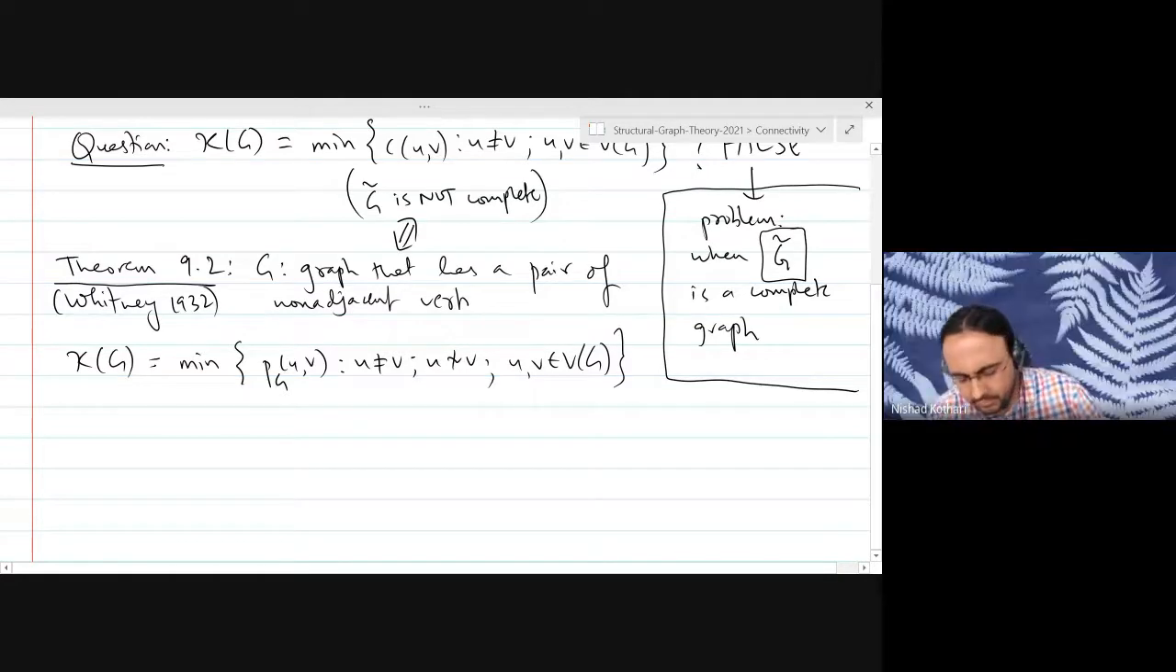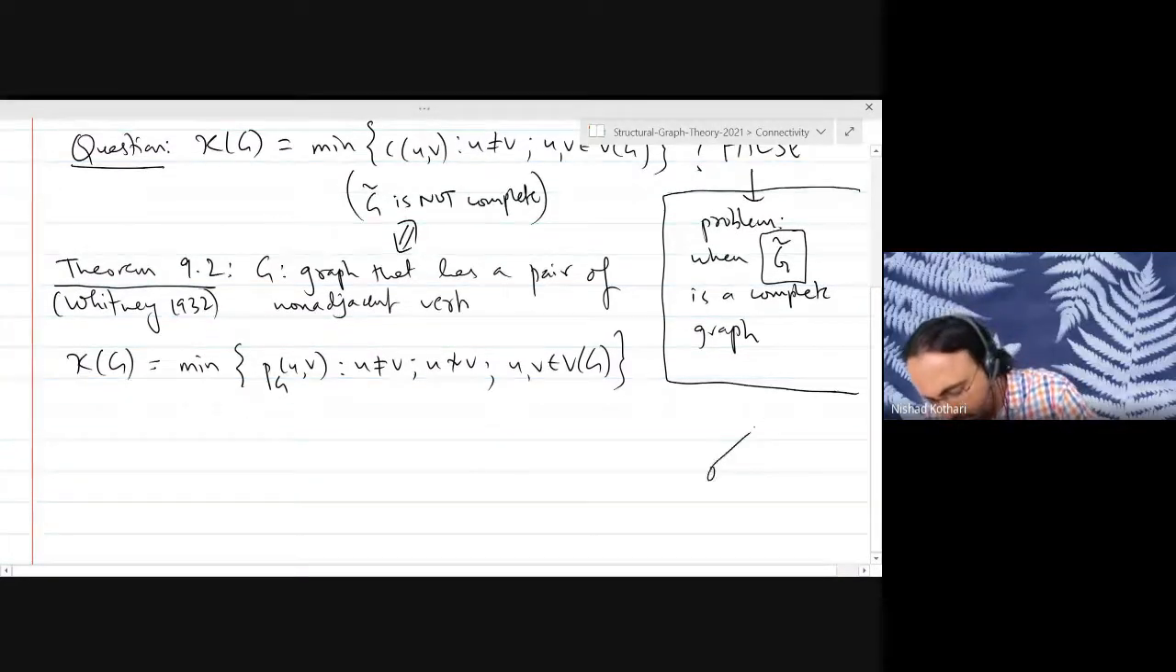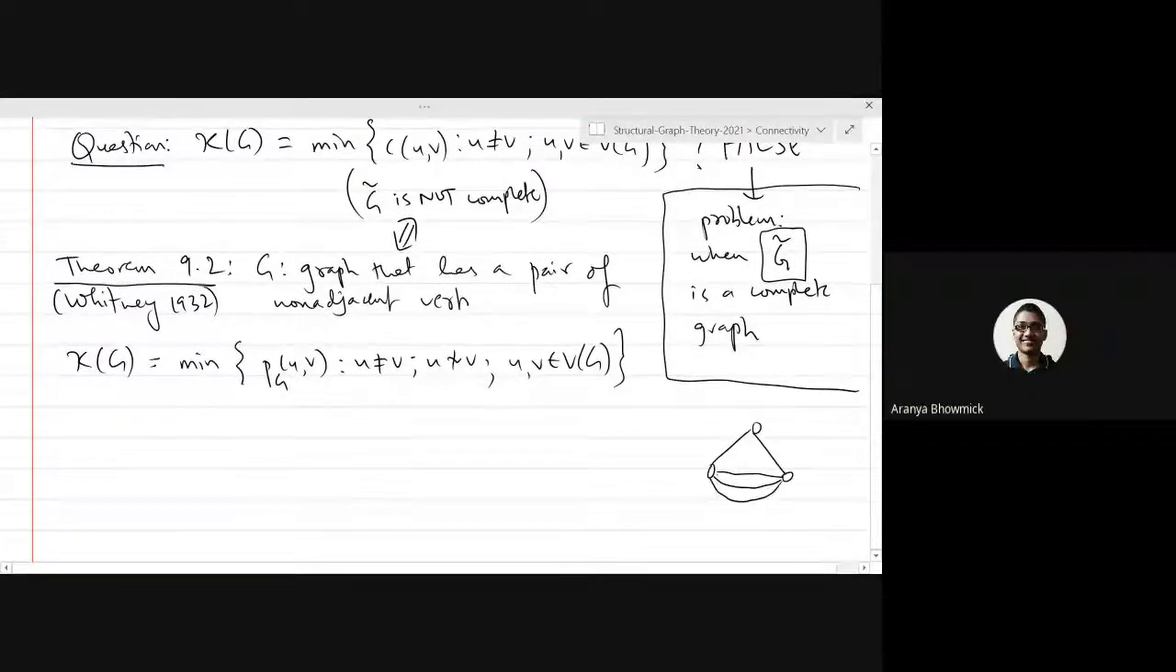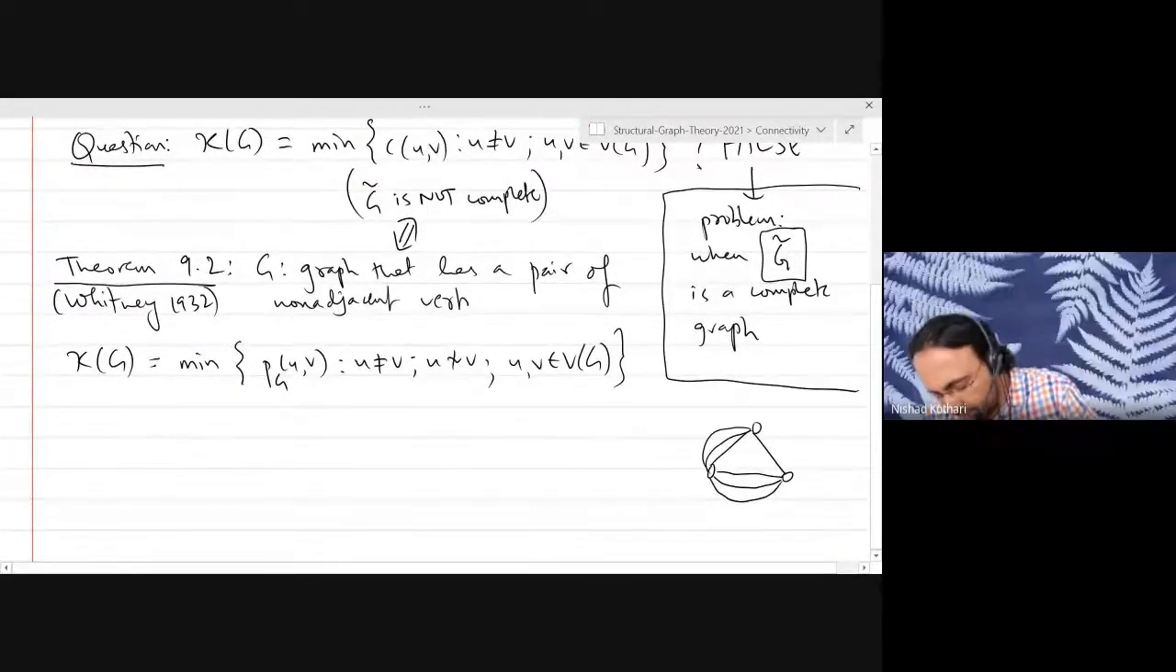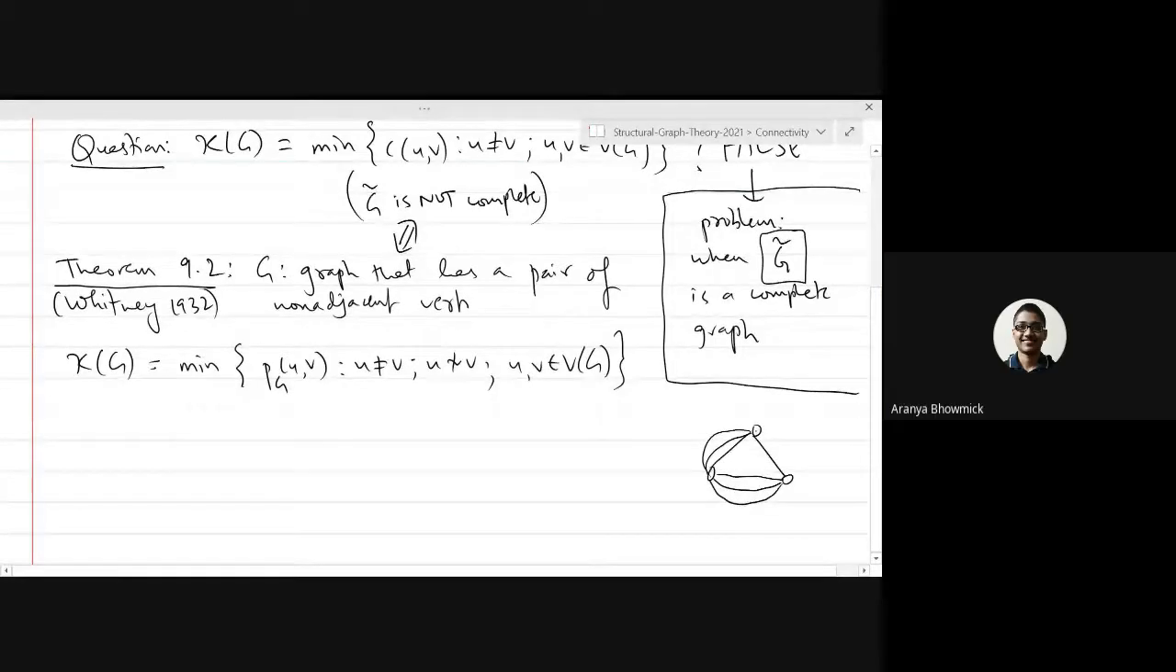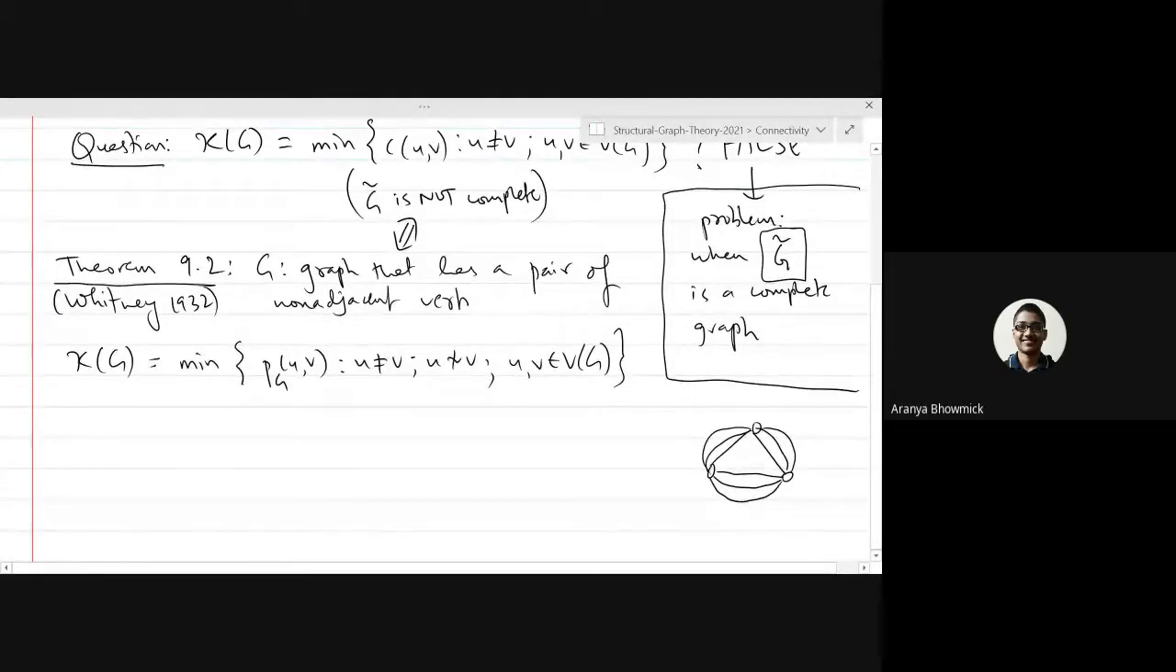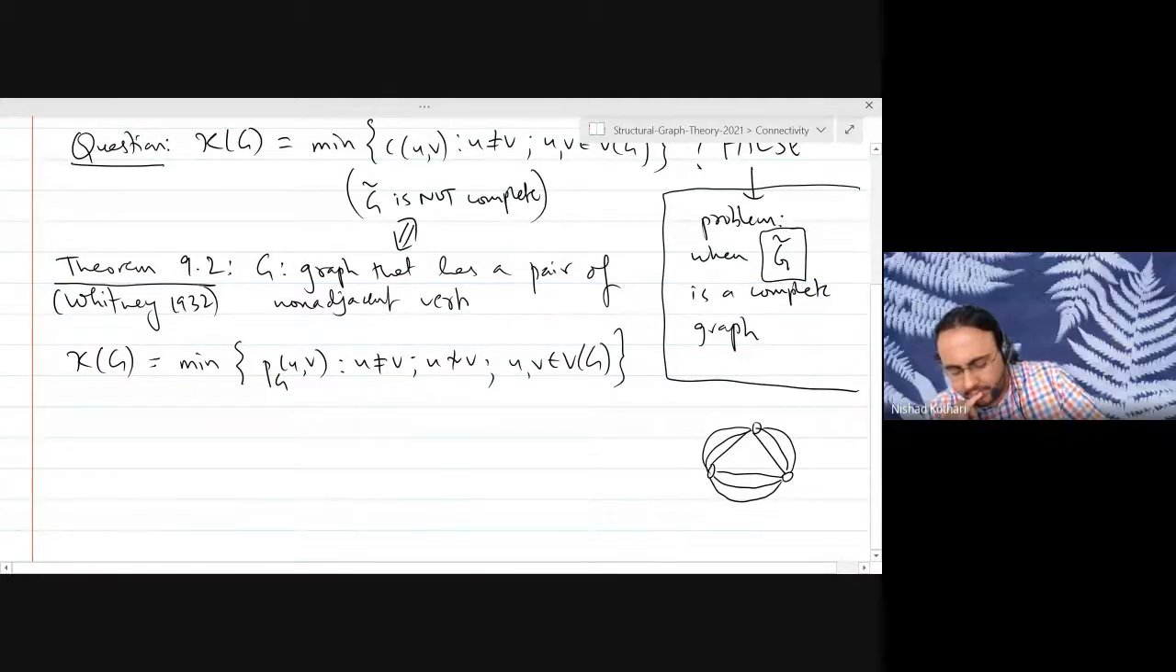I'm just concerned about one thing. Are you assuming a graph to be simple? Yes, I am assuming the graph to be simple. By simple, I mean the graph is loopless. I mean it can have multiple edges, but it cannot have loops. So, what is the connectivity of this graph according to your definition?